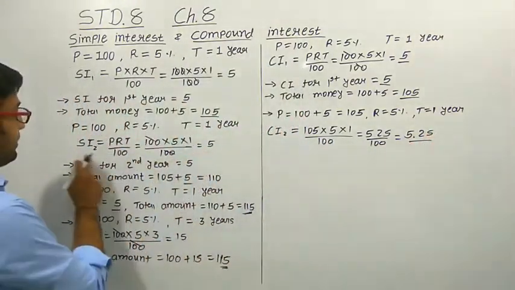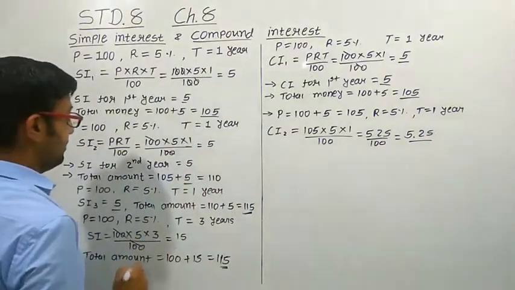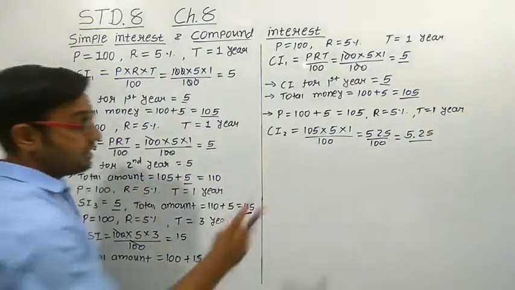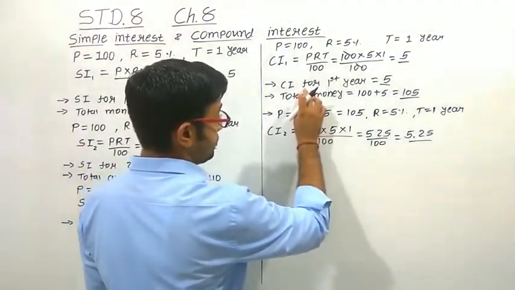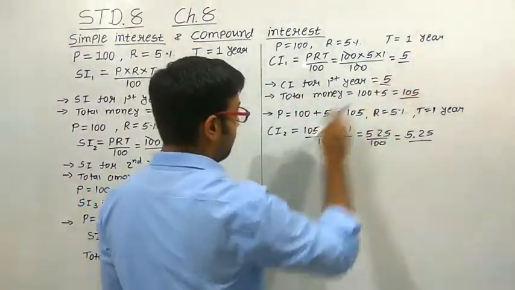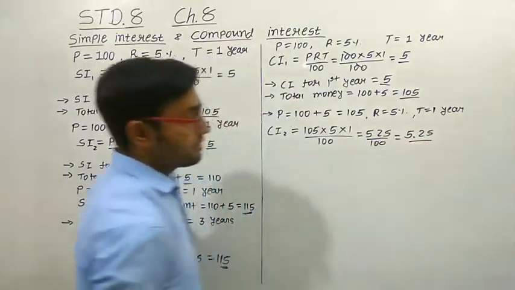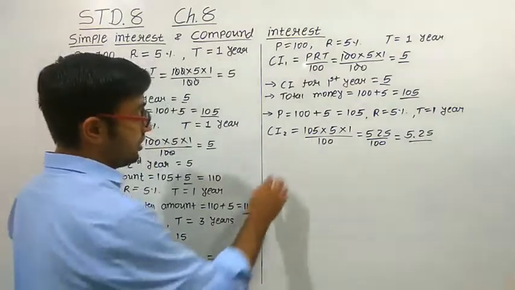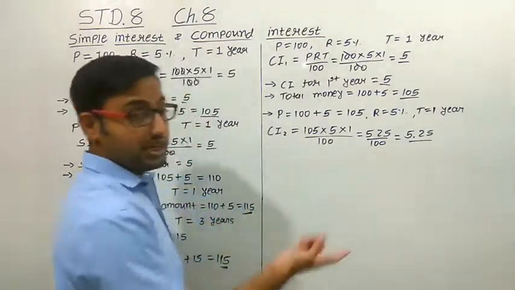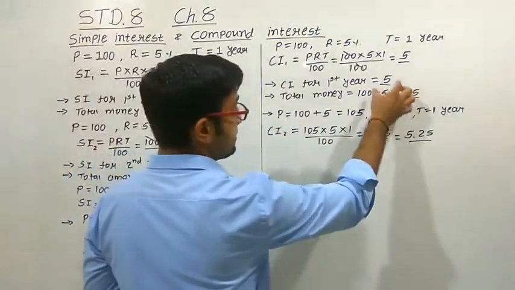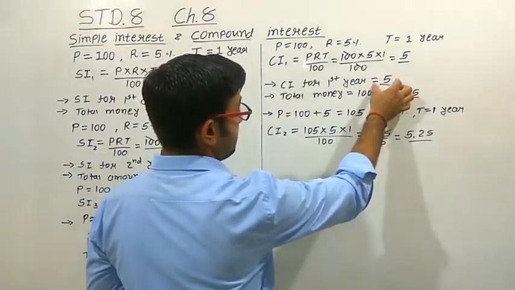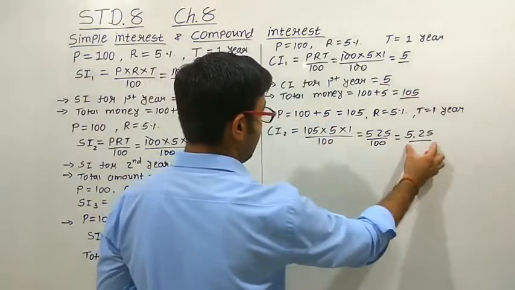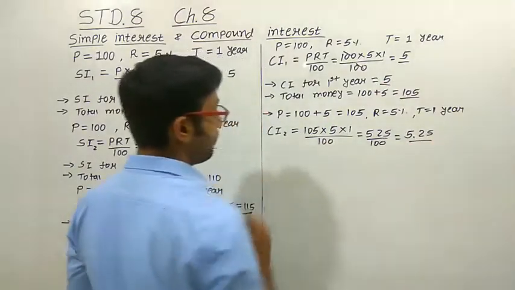While calculating the simple interest for the second year, we get the same amount that we got in the first year. But here there is a change. For the first year, compound interest is 5, but for the second year, the compound interest is 5.25. Why is this happening? Because here the principal amount gets changed. We add this interest to the principal amount so that we get a different amount of compound interest.